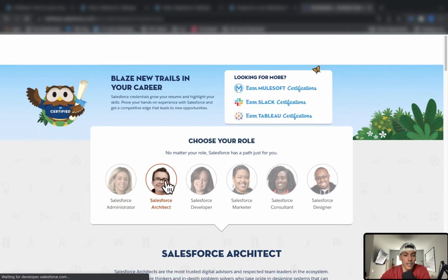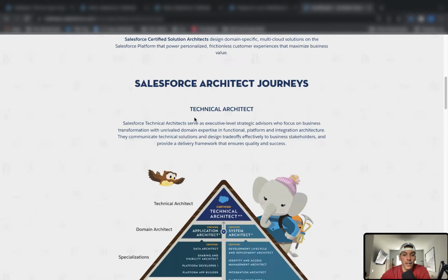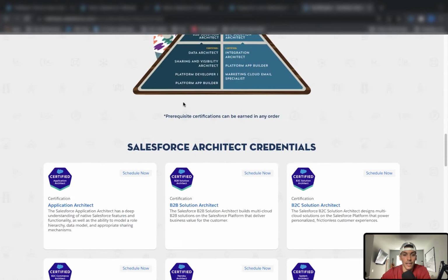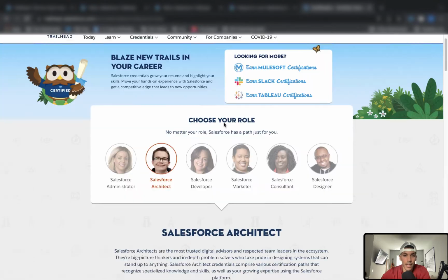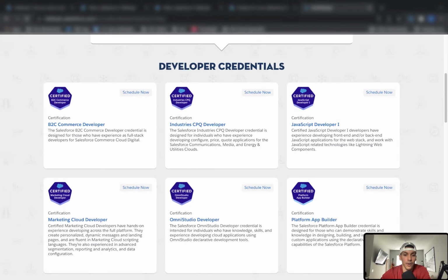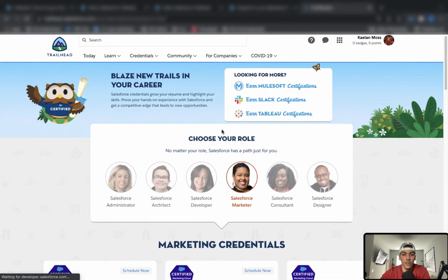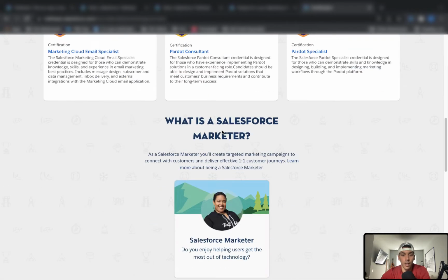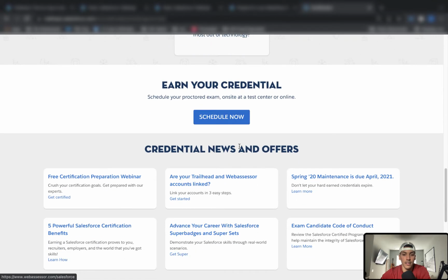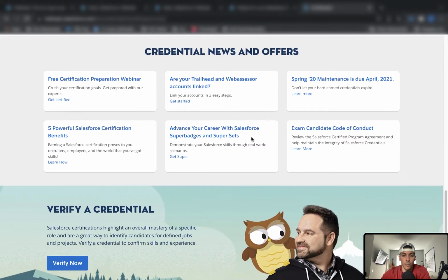You can click on Salesforce Architect right here. You can look at the different architect certifications down here. And then you can click on Developer and you can look at all the certifications here. You can just keep on clicking through these different roles and look at all the certifications in these different roles here.